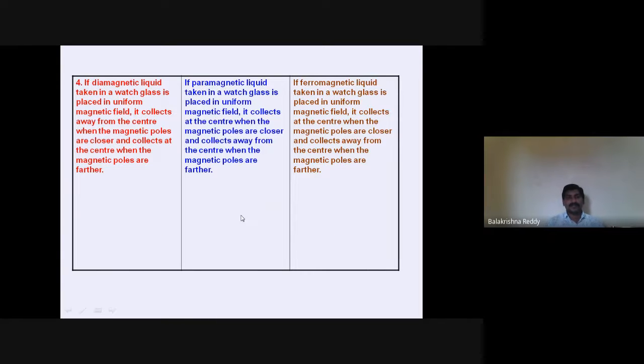Now, let us see some liquids. A diamagnetic liquid, water, for example, taken in a watch glass. Why a watch glass? It is transparent, so it is visible. When you keep it between poles very close to each other, you can see how the shape changes.